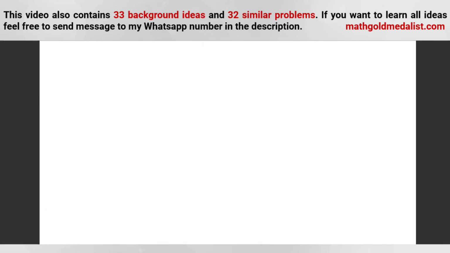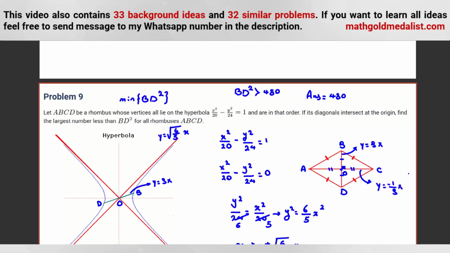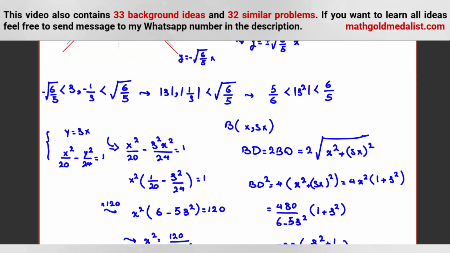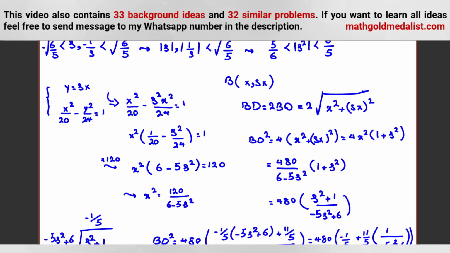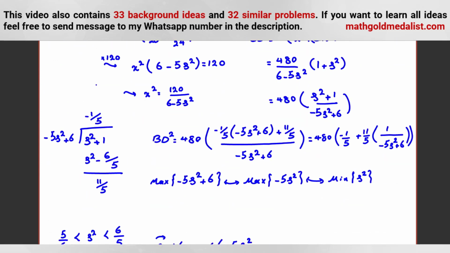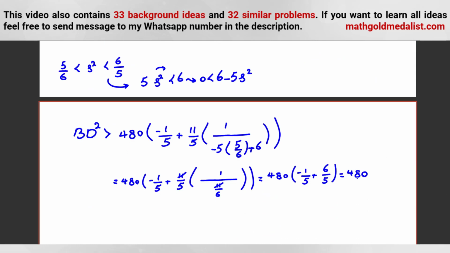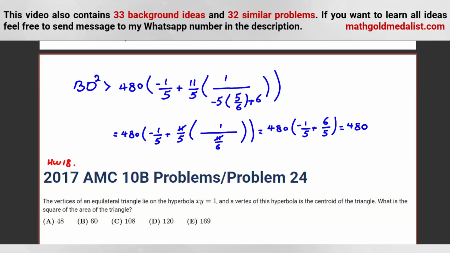Okay, so let me consider the ideas that we've considered here. We considered 12 ideas so far. Idea 13 was to find the equation of these two lines. Idea 14, for solving these types of problems: one way derivatives, one way long division. You can apply this and resolve this problem. Okay, you can solve this problem of AMC 10B.